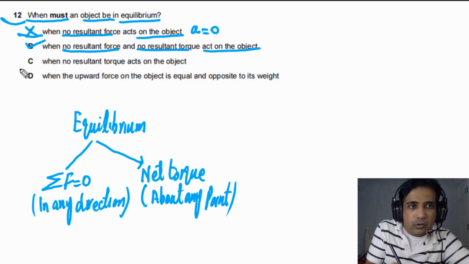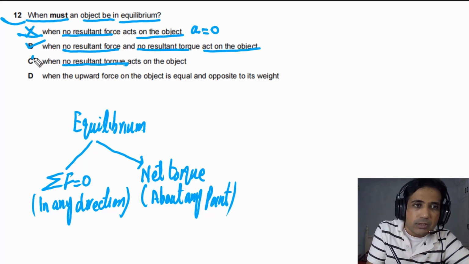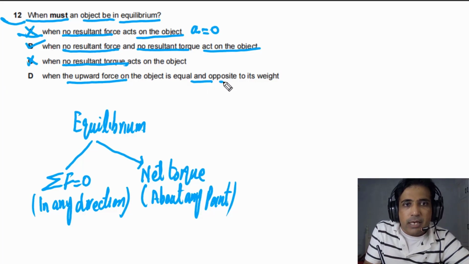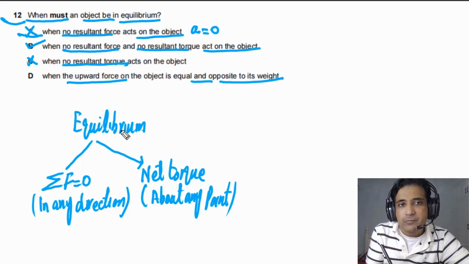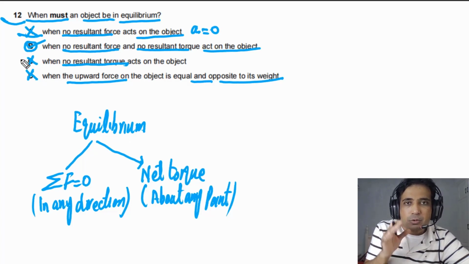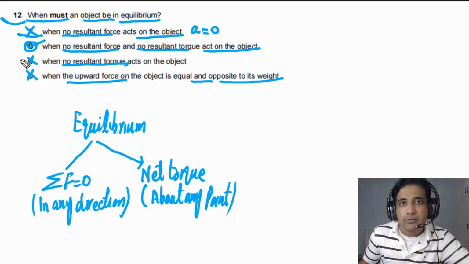Now if we go to option C, no resultant torque, this is one of the conditions. So this is also not the best possible answer. If we go to option D, it is given to us when the upward force on the object is equal and opposite to its weight. It simply means that the resultant force is equal to 0, and this is one condition for equilibrium. So this is also not the answer for this question. So the answer for this question is B. So the object has to satisfy these two conditions to be in equilibrium.